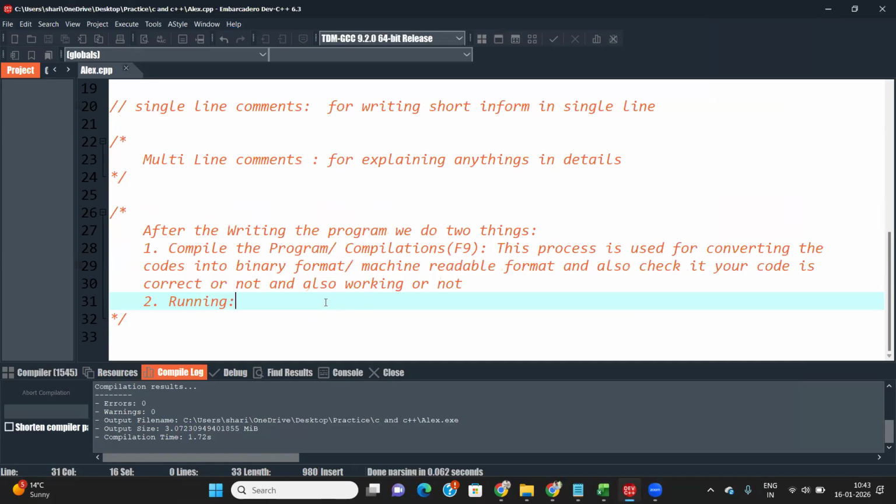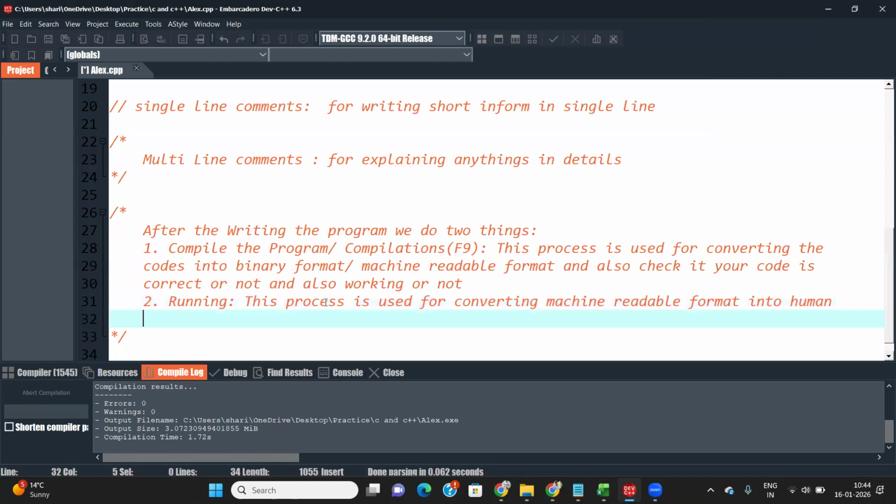So running is the process used for converting machine readable format into human readable format.